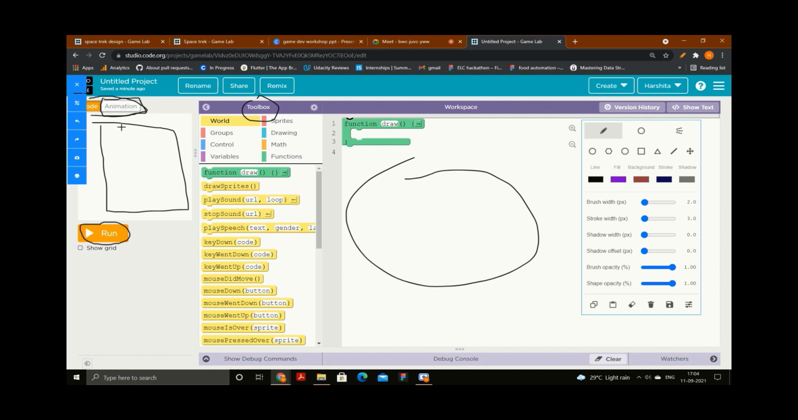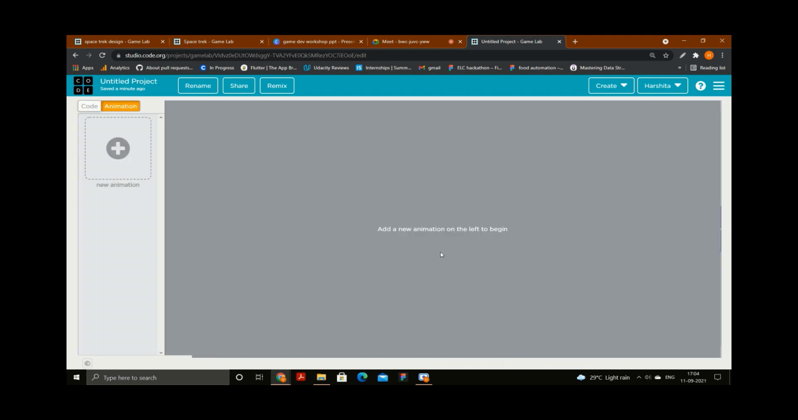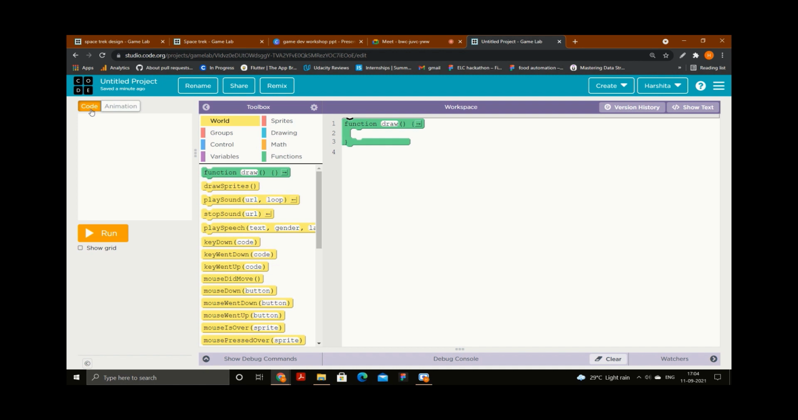Okay, so we will see how to switch between them. I will show you. This is your code part. You can click on this animation. This part is your animation part. Here you can add the animations, and I will tell you how to add the animations as well. But before that, come back to this code part, and I just want to tell you a few things about